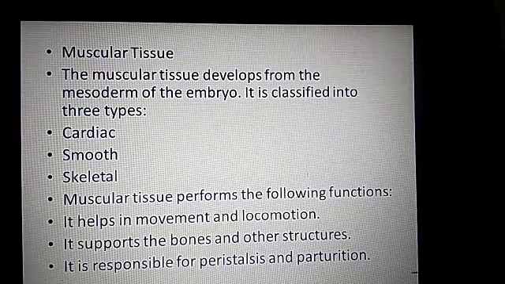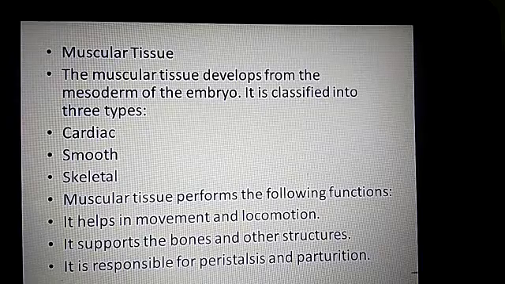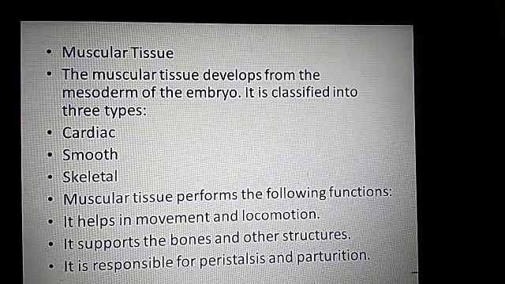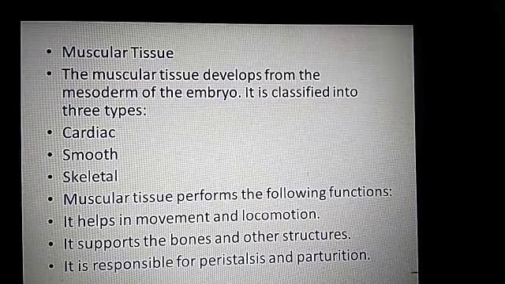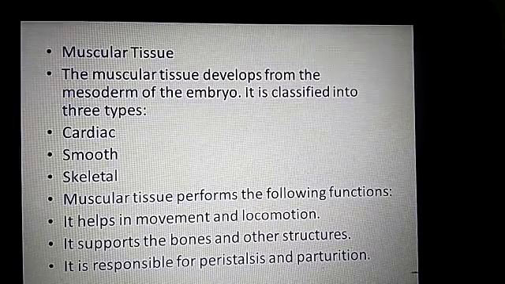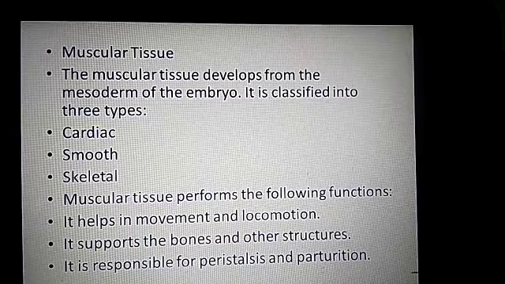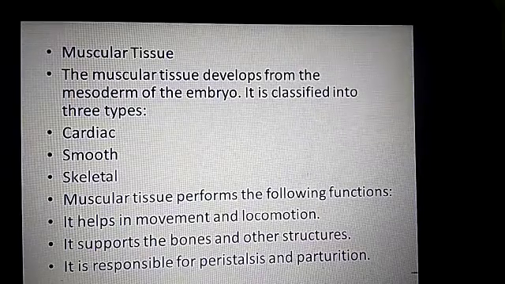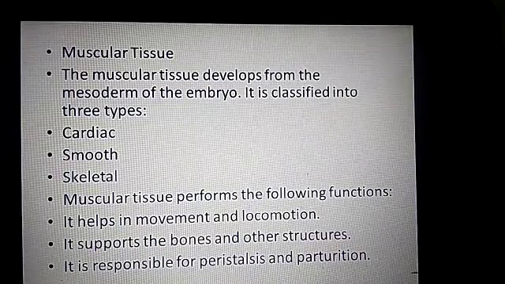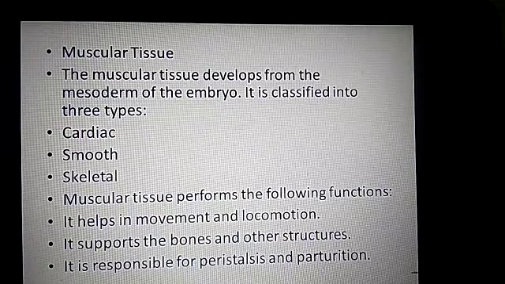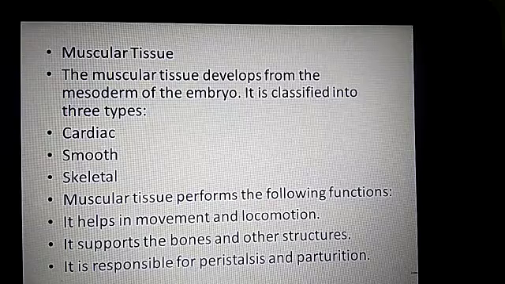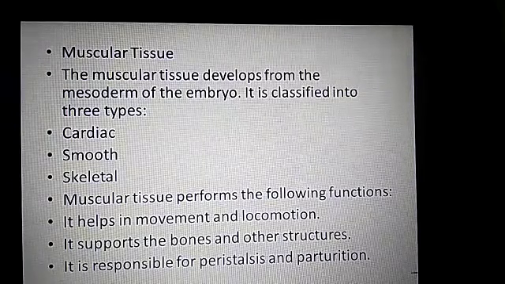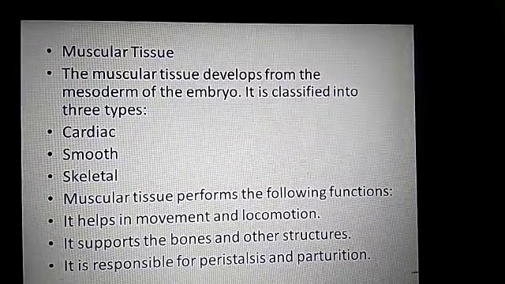And next, cardiac muscles are involuntary in function and found only in the walls of the heart. The fibers of cardiac muscles are striated. And the main function of muscle tissue is movement and locomotion. It supports the bones and other structures, that means other organs, and it is responsible for peristalsis.